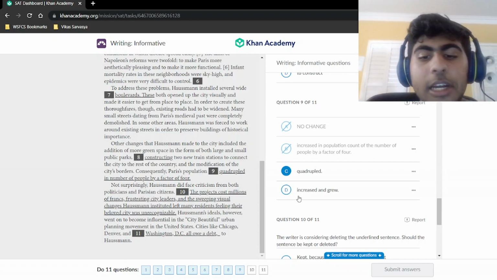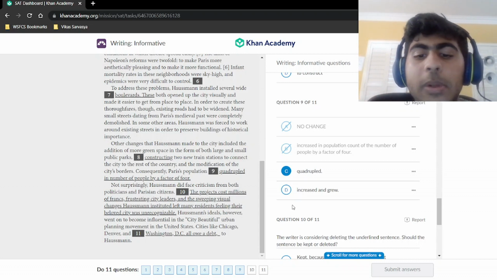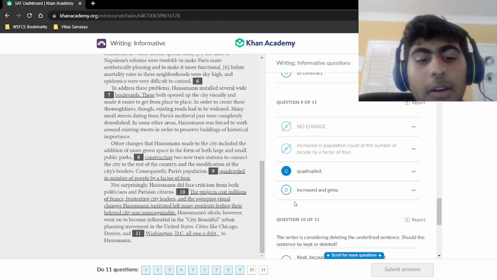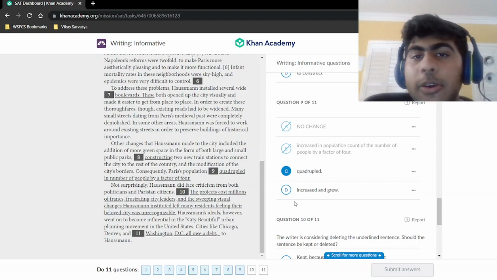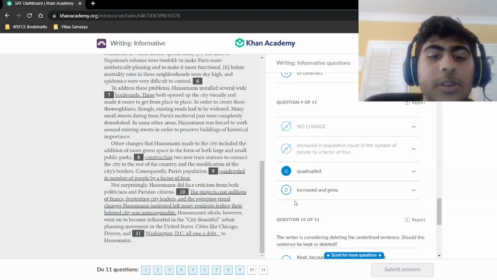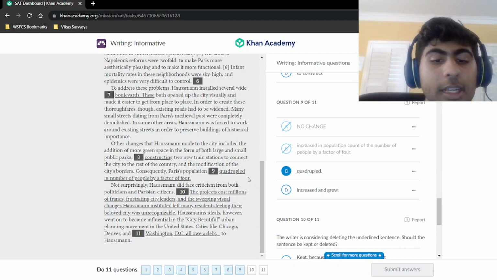Then we have D, increased and grew. This is also concise, not as concise as C, and doesn't get the same message of the number of people increasing by a factor of 4, right? Saying it increased and grew doesn't mean anything. First of all, increased and grew are repetitive because they mean the same thing. And second of all, throughout human history, the population has increased, right? Him doing nothing would have made the population increase. So you need to say quadrupled. That's the message that the sentence is trying to say. You have to keep that in there.